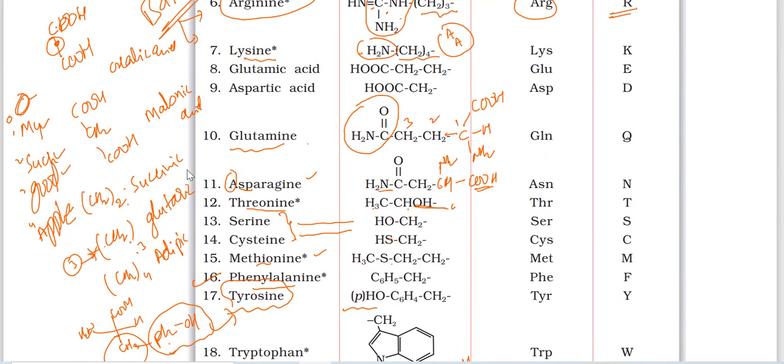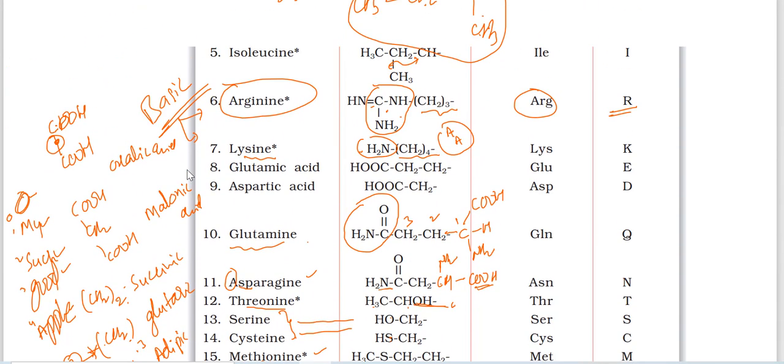Okay, glutamine. अच्छा, बीच में 2 छोड़ दिया क्या? So see, 8th and 9th, glutamic acid and aspartic acid. Glutamic acid, you can see here one more carbon will come. Total CH2 group. बीच में 3 groups है. Carboxylic acid is there. Glutaric acid, this is the glutamic acid. Acid तो है. That's why it comes under classification में acidic amino acids क्योंकि COOH group extra है. Aspartic acid is similar to succinic acid. तो बीच में कितना होता है CH2 groups, 2 CH2 groups, COOH के बीच में.